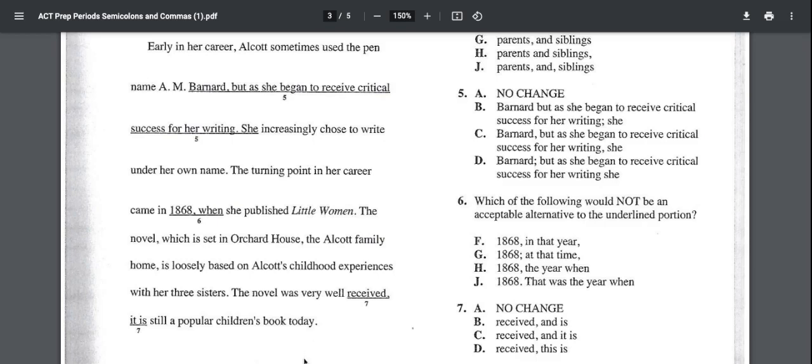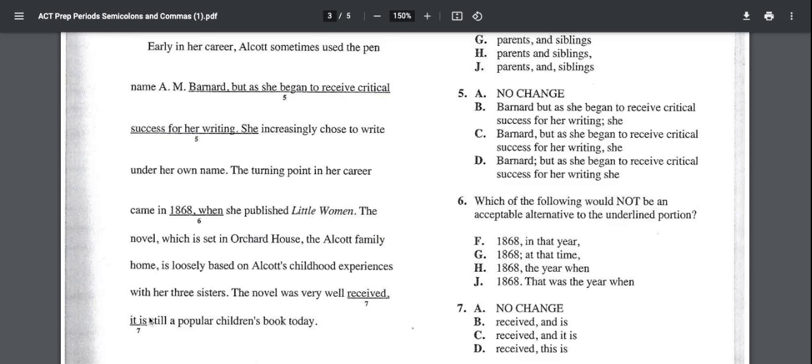So let's check out number 7. I don't see any semicolons. I see comma and this, it is. So I can already kind of guess because I see this, and in the no change answer, the it, and then it here. Those are all potential subjects for a second clause or second sentence in this compound sentence. The novel was very well received.